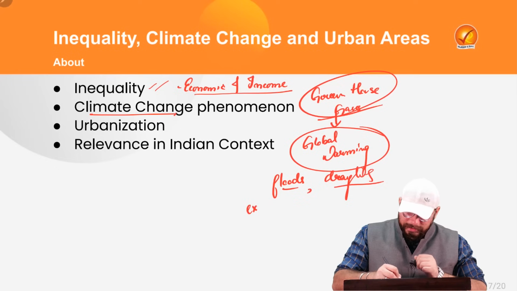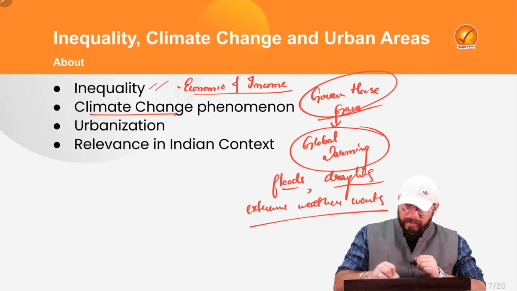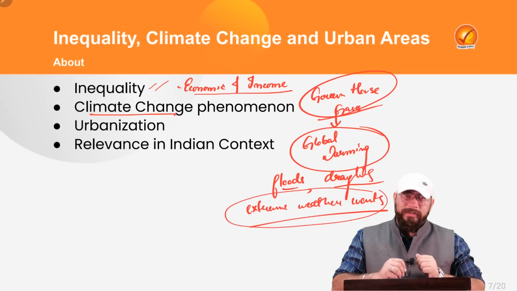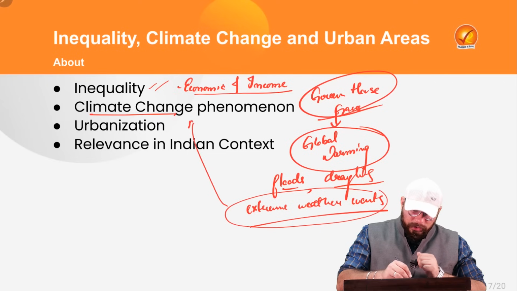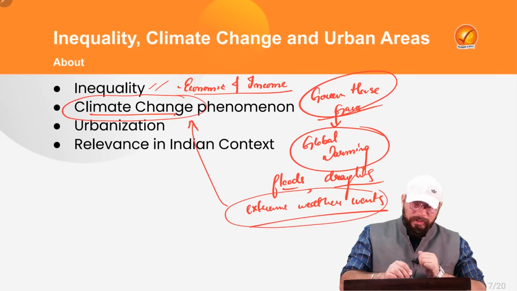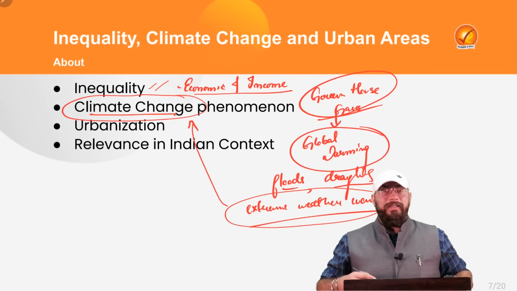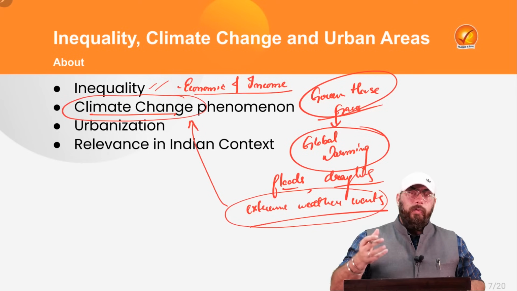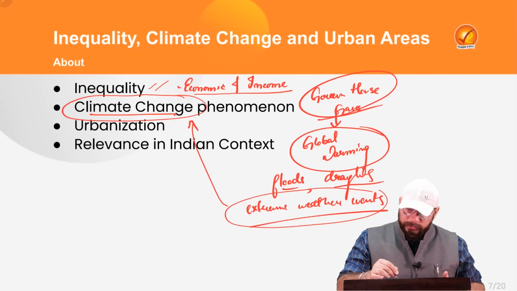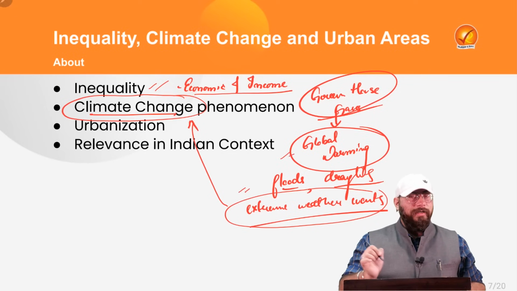That is, there are extreme weather events in the country, in the world as well. Now, these extreme weather events are pointing towards change in the climate of the world. And that is where the problem of climate change begins, that the climate of the earth is slowly changing its nature. That is the problem of climate change associated with global warming and extreme weather events.